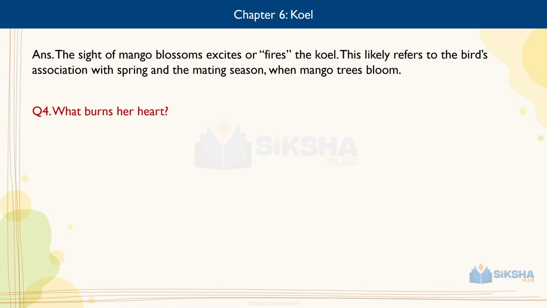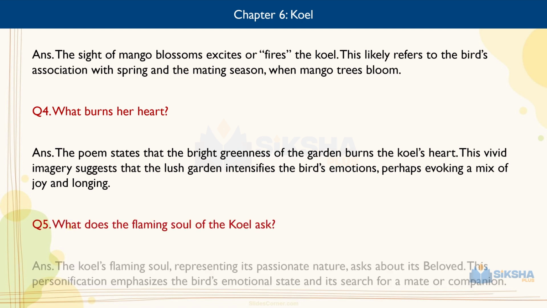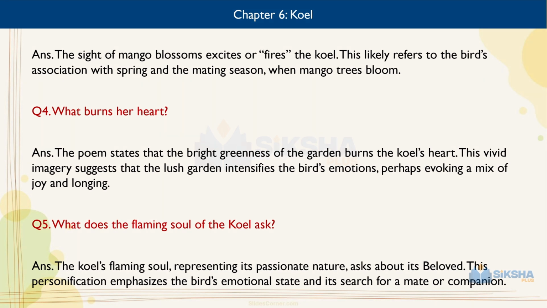Question number 4. What burns her heart? Answer. The poem states that the bright greenness of the garden burns the Koel's heart. This vivid imagery suggests that the lush garden intensifies the bird's emotion, perhaps evoking a mix of joy and longing. Question number 5. What does the flaming soul of the Koel ask? Answer. The Koel's flaming soul, representing its passionate nature, asks about its beloved. This personification emphasizes the bird's emotional state and its search for a mate or companion.